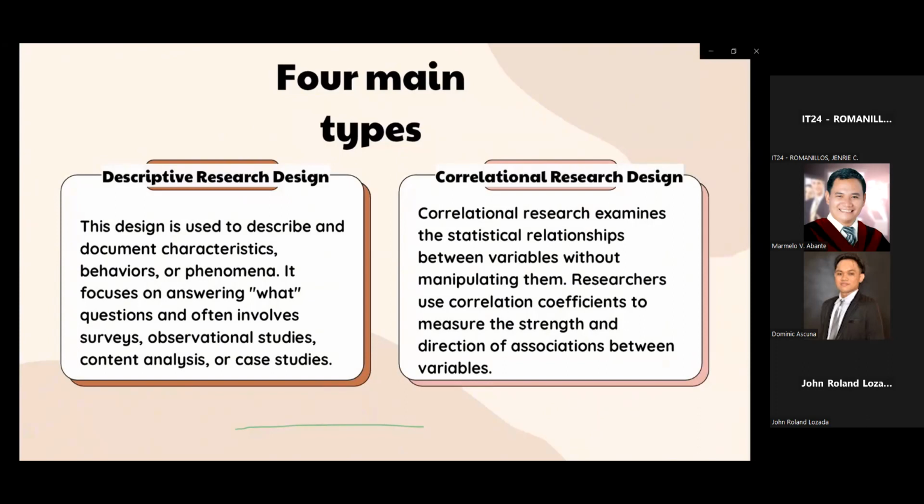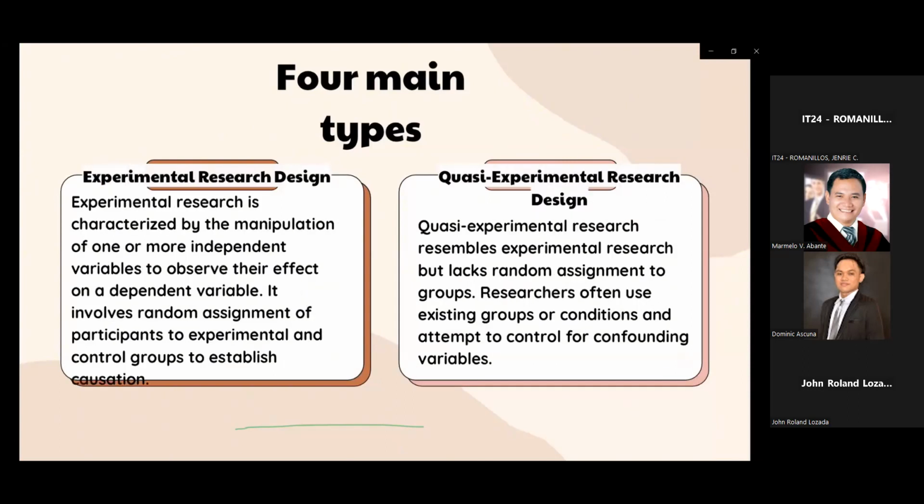And lastly, correlational research design is valuable for identifying associations and patterns in data. It can help researchers generate hypotheses, make predictions, or identify areas for further research. However, it is important to remember that correlation does not imply causation, and other factors may influence the observed relationships.